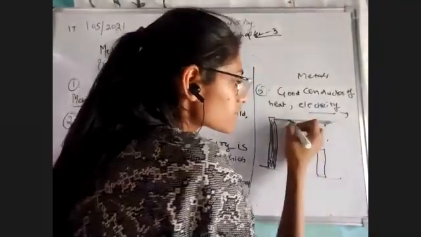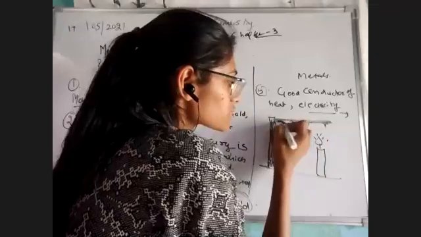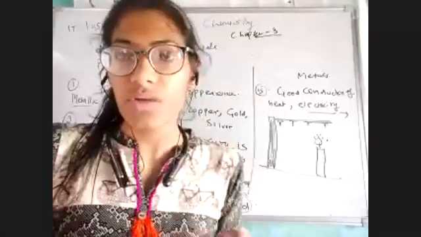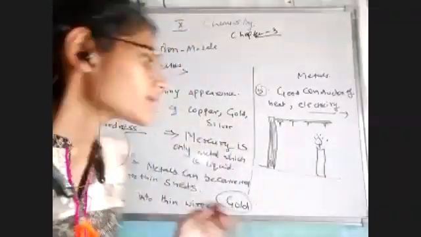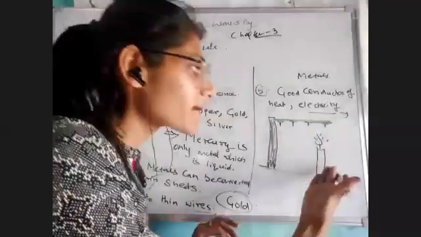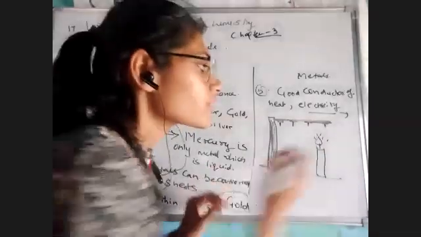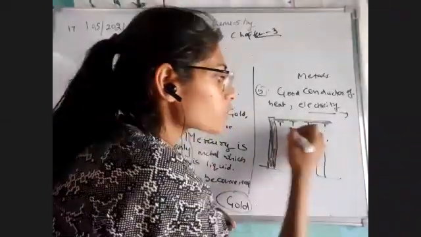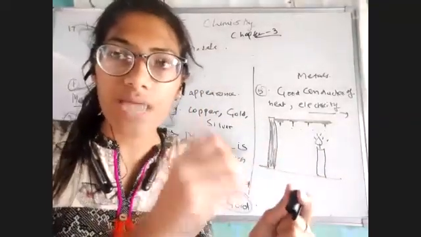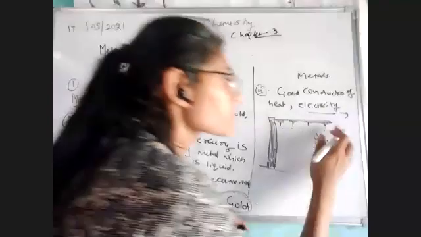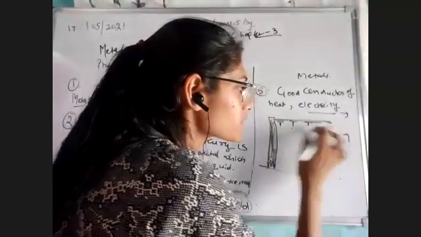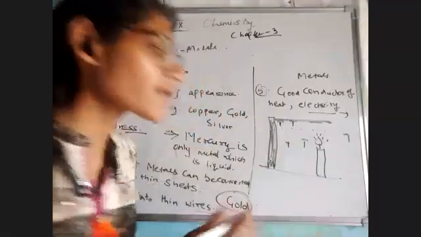Nails means कील जिसे हम बोलते हैं in Hindi. The different nails have been fixed with the help of wax. Okay, so now what would happen? The heat of this burning candle would start the falling down of all the nails. They have been fixed, but after some time, each nail would start falling down. That means this nail would be falling down like this, and so on. They would start falling down.